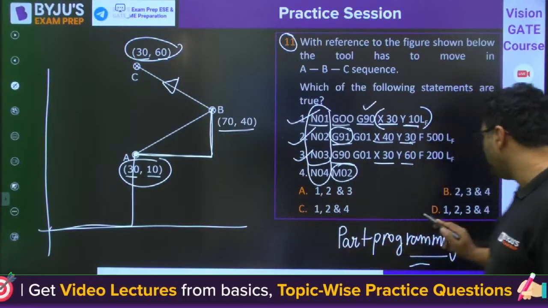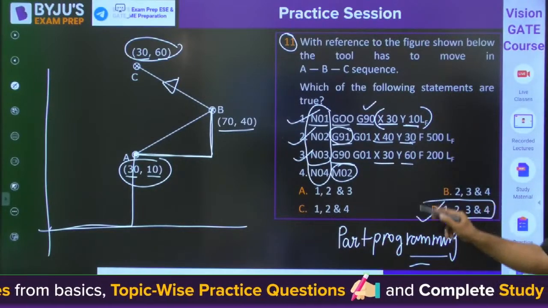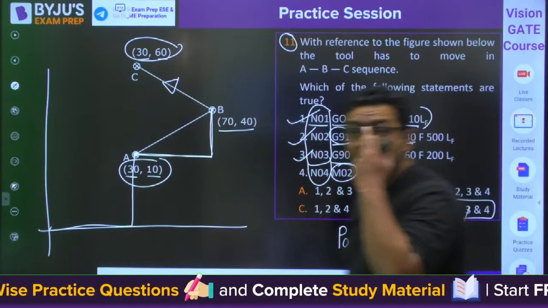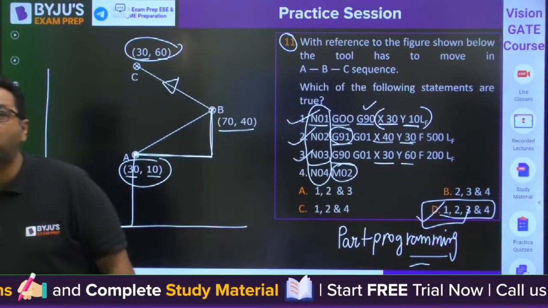So the answer will be D for this. All 1, 2, 3, 4 are correct. So don't worry guys, I know this is a weak part of yours.